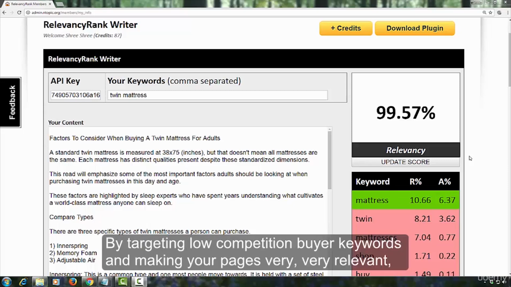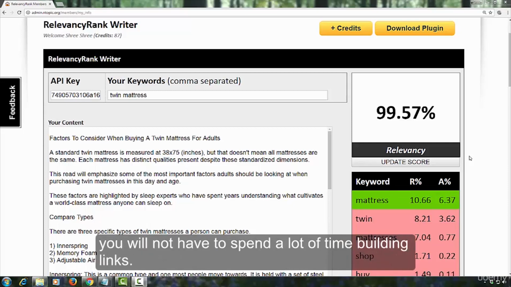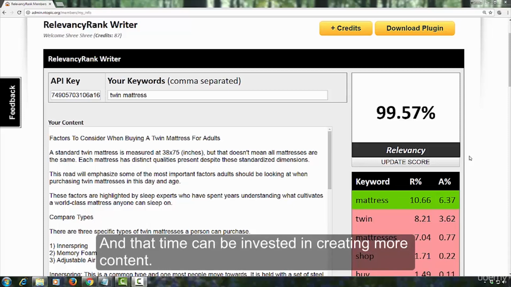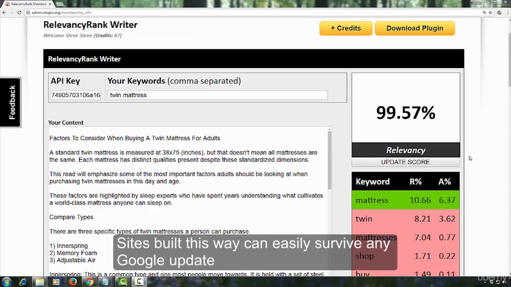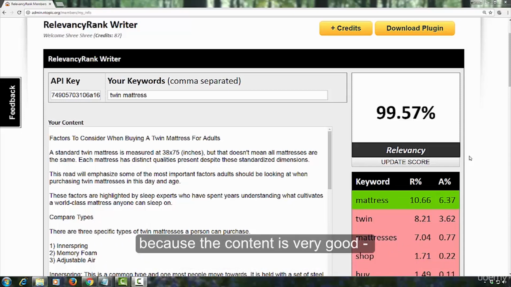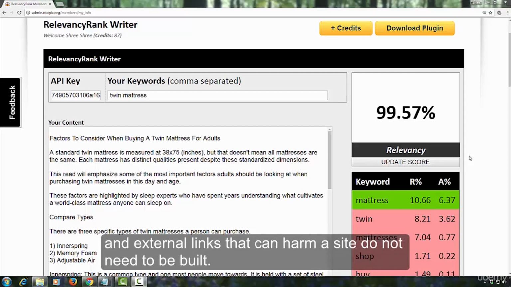By targeting low competition buyer keywords and making your pages very, very relevant, you will not have to spend a lot of time building links, and that time can be invested in creating more content. Sites built this way can easily survive any Google update because the content is very good and external links that can harm a site do not need to be built.